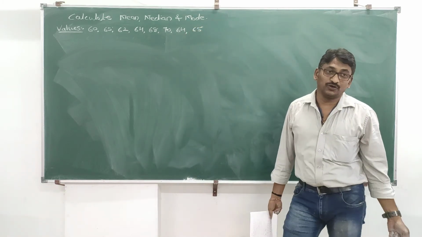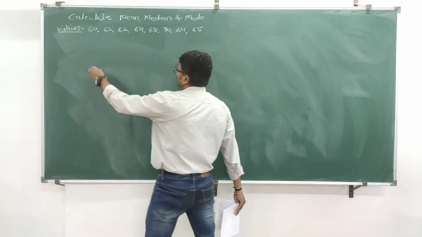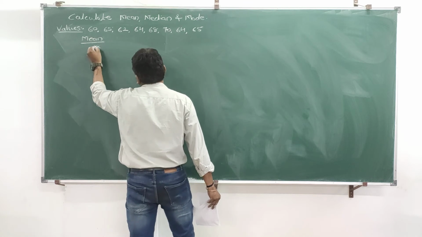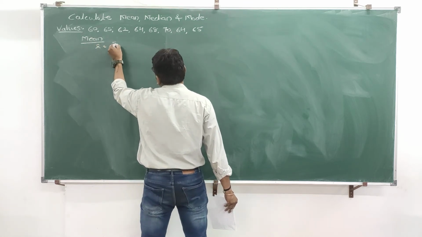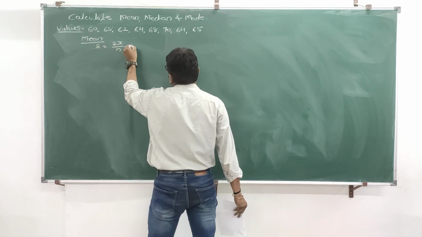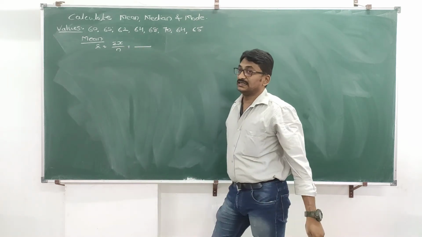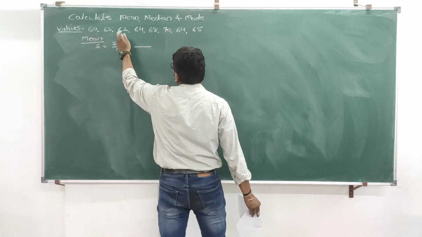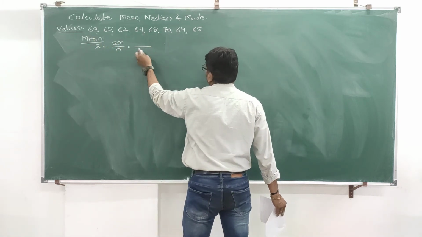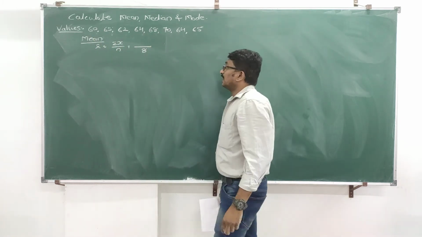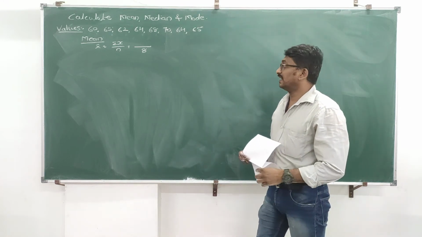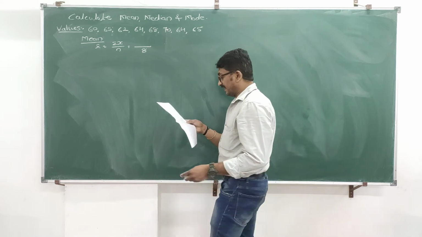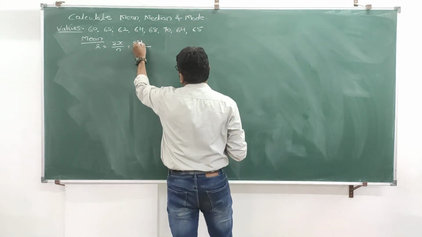Now all of you know how to calculate mean. What is the formula of mean? Write the heading as mean. X bar is equal to summation x upon n. What is n value? N is nothing but number of observations. How many values are given? 6, 7, 8. N value is 8. Now summation x is nothing but total of given values. I will tell you the total. It is 518.